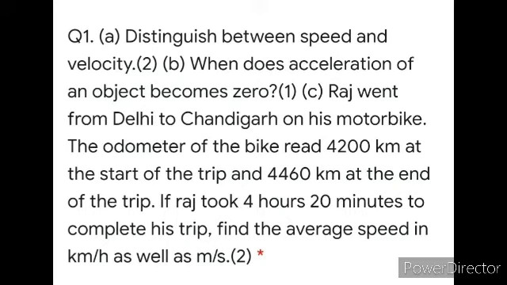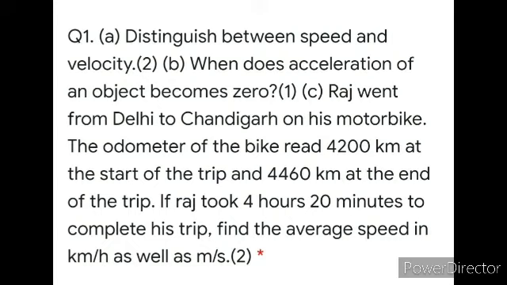Fine. So the question is of 2 marks, so at least 2 points you have to write. B part, when does the acceleration of the object become 0? The acceleration of an object is going to be 0 when the initial velocity and the final velocity remain the same. Fine. Now, what is the formula of acceleration?